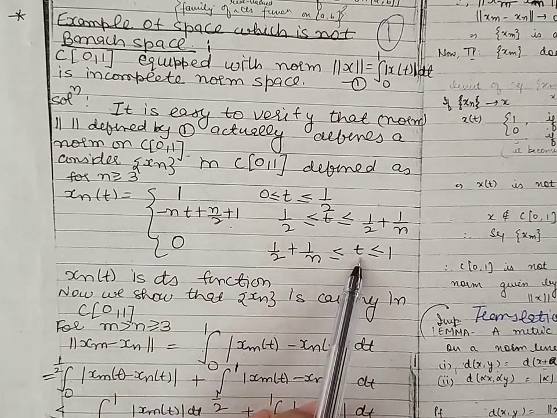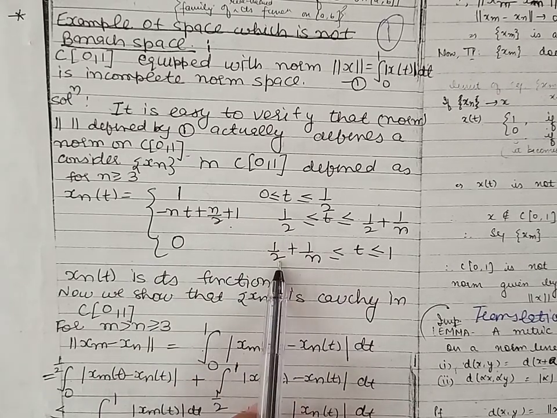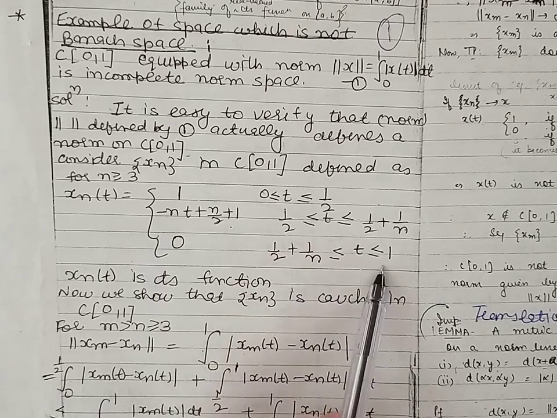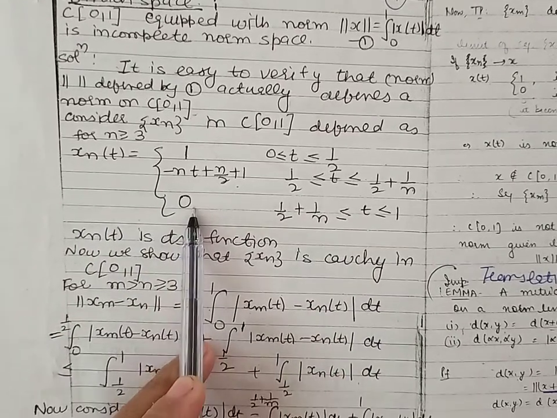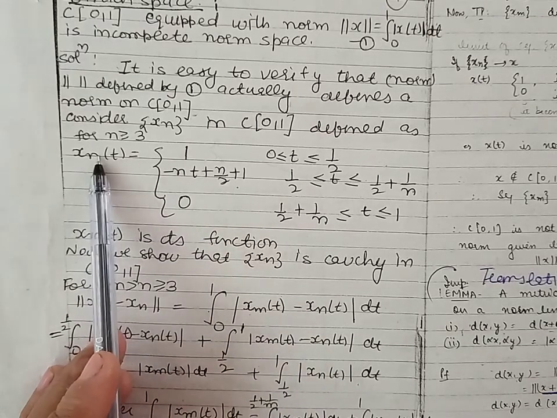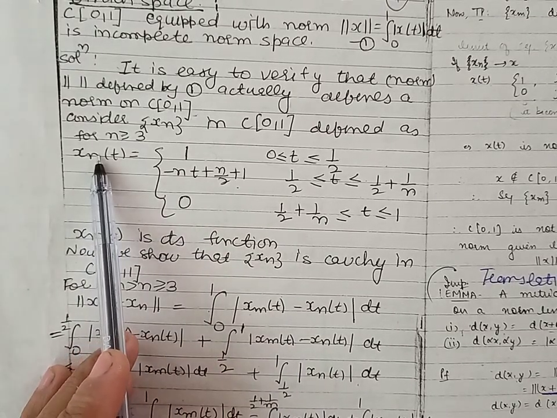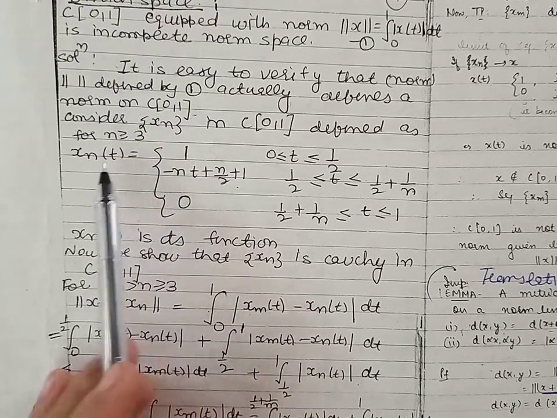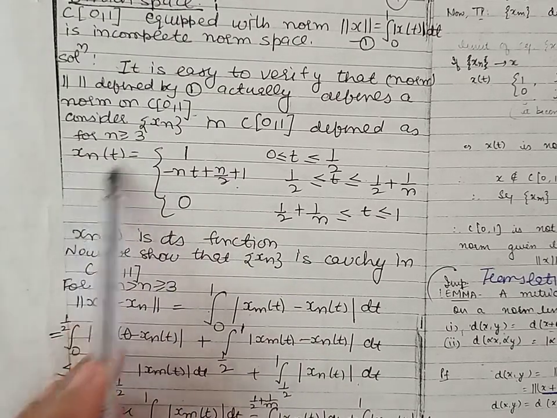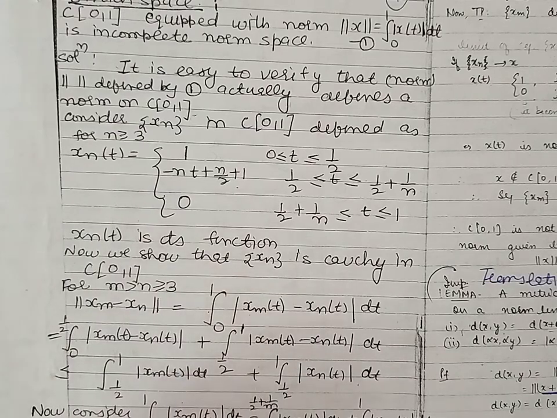And if t belongs to the closed interval 1 by 2 plus 1 by n to 1, then we have defined xn by 0. Clearly, each of these functions is continuous. Now we'll show that the sequence formed by these functions is a Cauchy sequence.